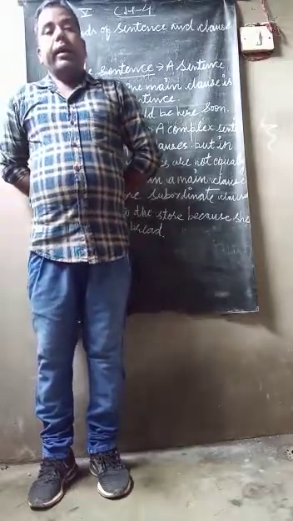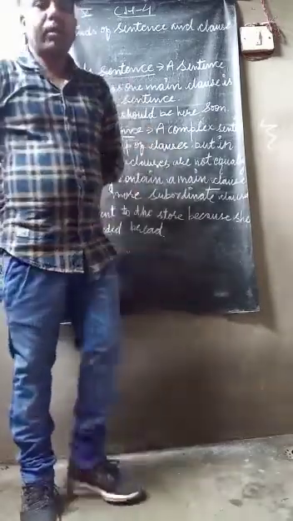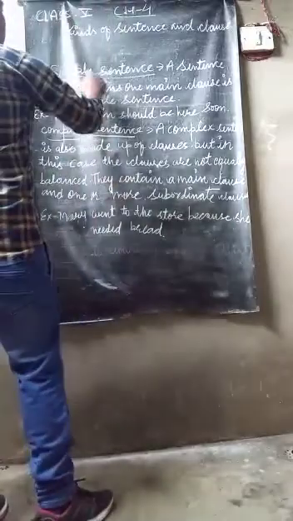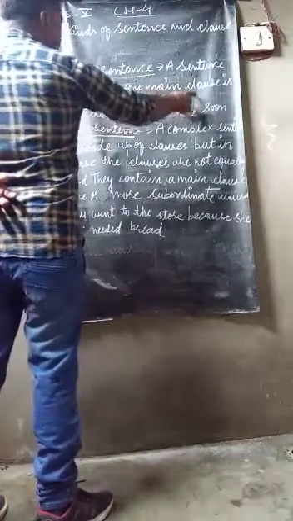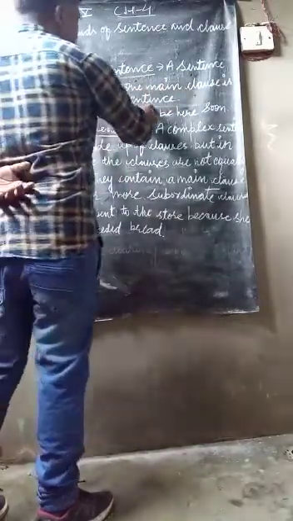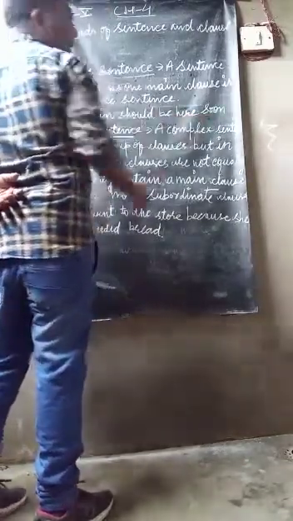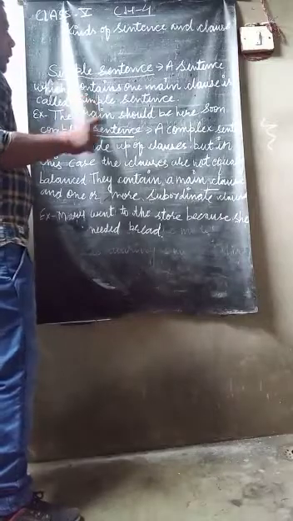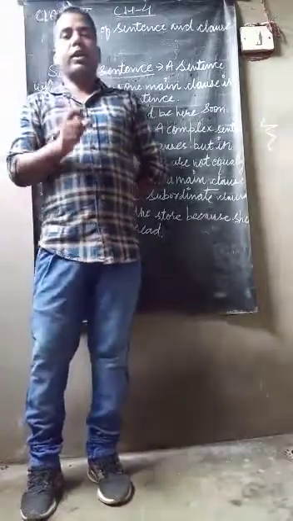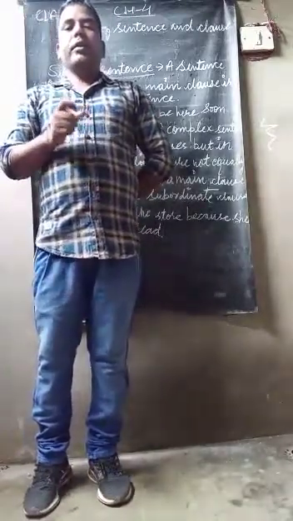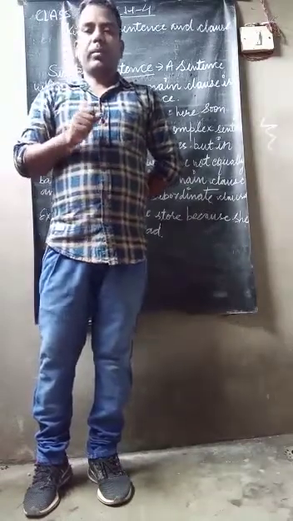The first kind is simple sentence. Let's see the word simple sentence. A sentence which contains one main clause is called a simple sentence. Example: The train should be here soon. This is an example of a simple sentence.